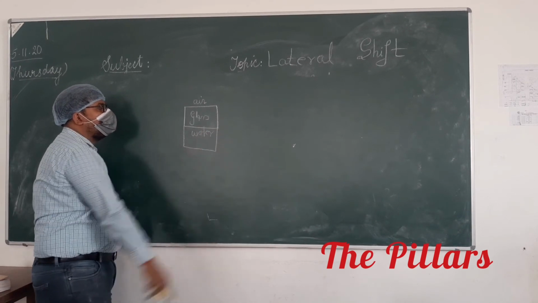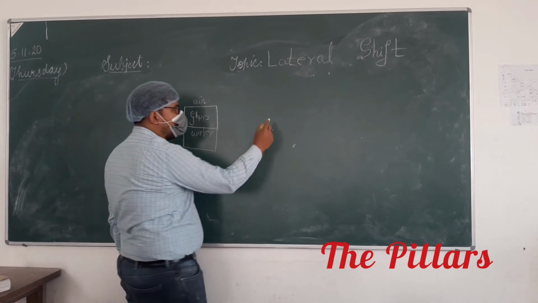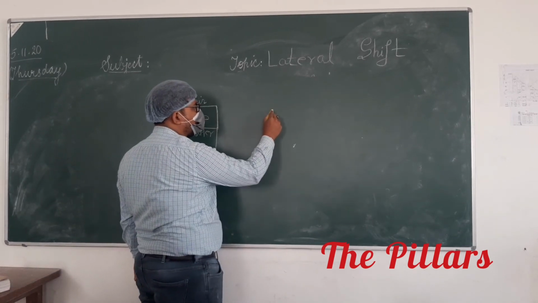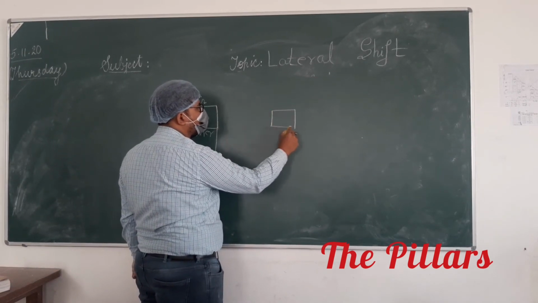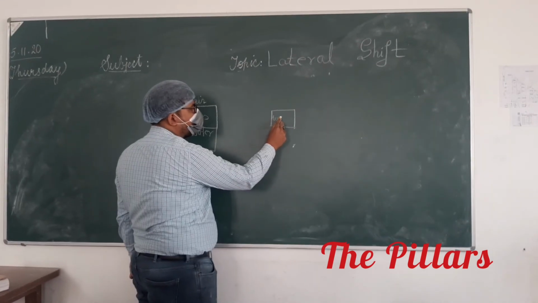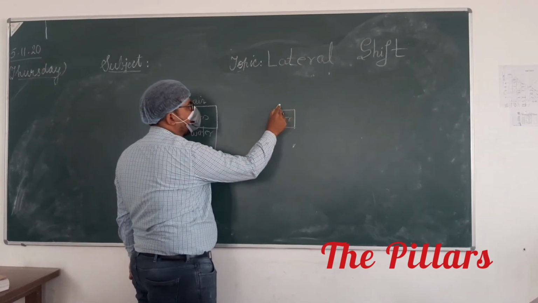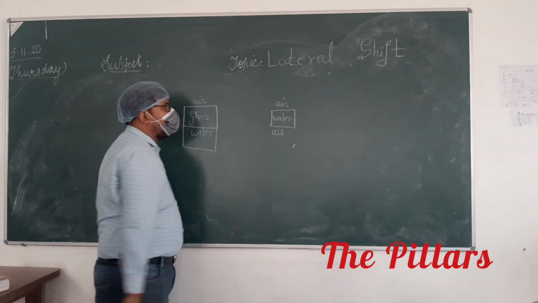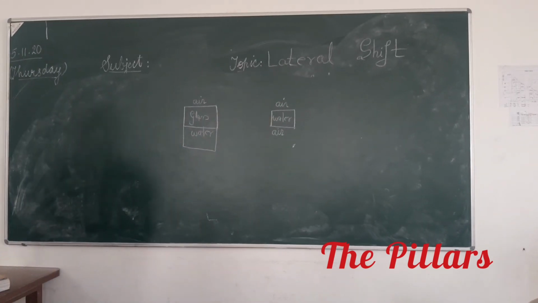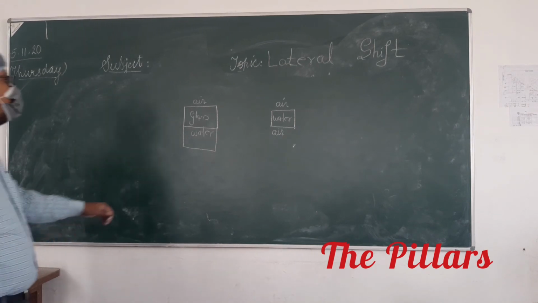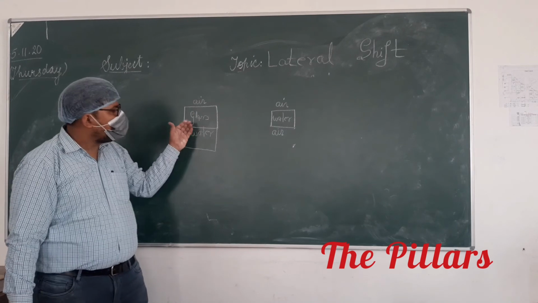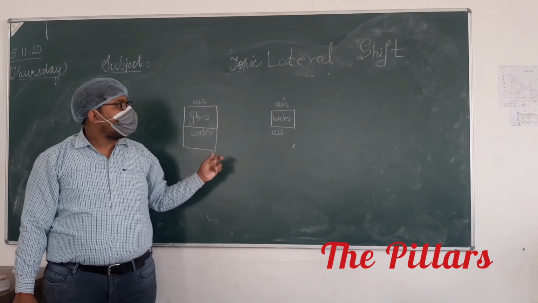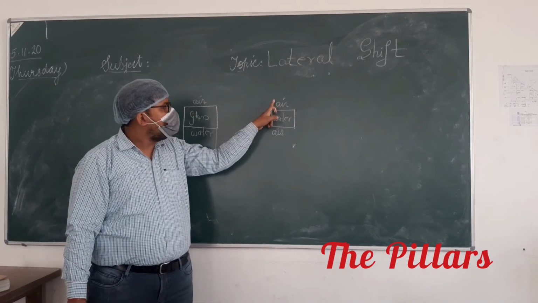Then we have another situation: water, air and air. Two situations are there. Here light will enter from air to glass, then to water. Here light is entering from air, then it is going to